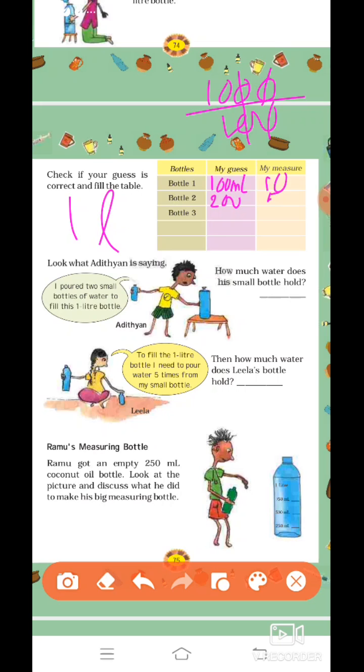Divide it by 2. I will get 5 times. Let us take something new. If I take 50, then how many times do I have to take? 20 times. So on, we can solve the other 2 bottles also. You can take your own guess and solve it.